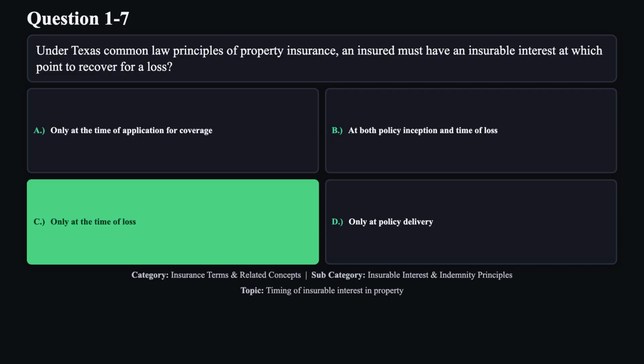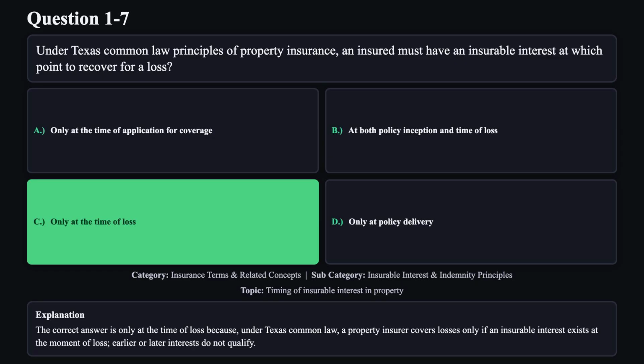The correct answer is C. The correct answer is only at the time of loss because, under Texas common law, a property insurer covers losses only if an insurable interest exists at the moment of loss. Earlier or later interests do not qualify.